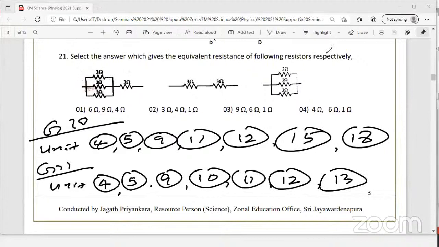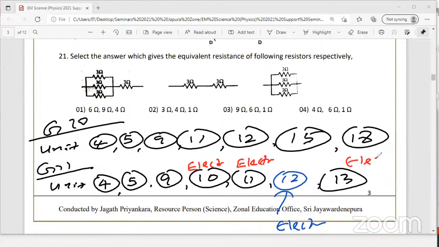These lessons in the grade 11 syllabus: electro... What is this? Electricity. This is electronics. This is electrochemistry. Actually, the 12th one is not physics, it's chemistry, but I'll put it with a different color because it's linked with electricity anyway. The 13th lesson is electromagnetism. These are the areas where you can get questions. And one more grade 10 lesson I didn't put here: grade 10 chapter 19, current electricity, that is also electricity.